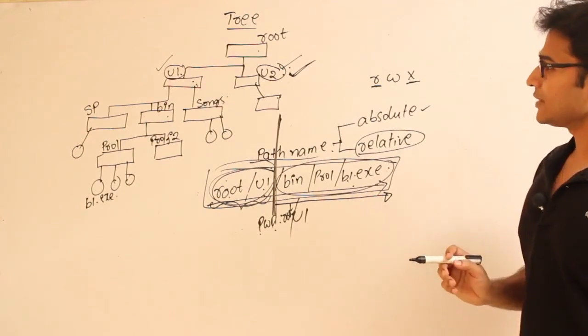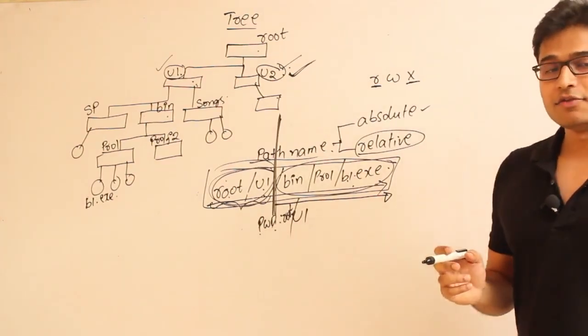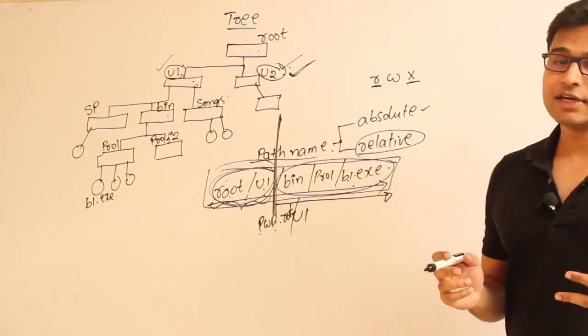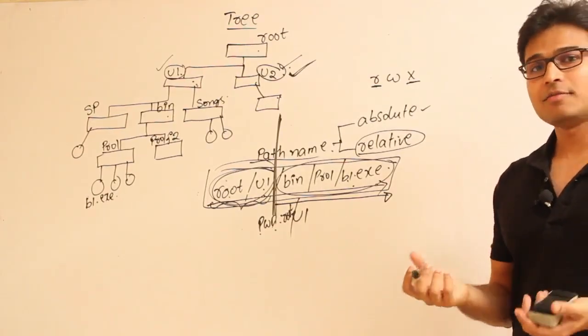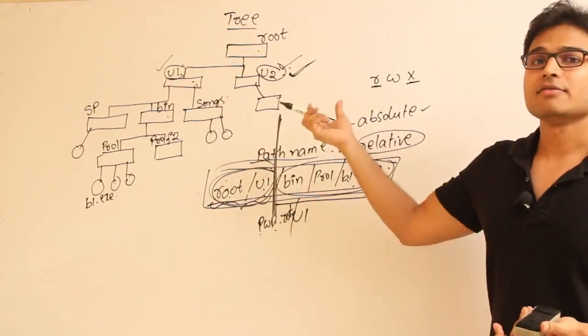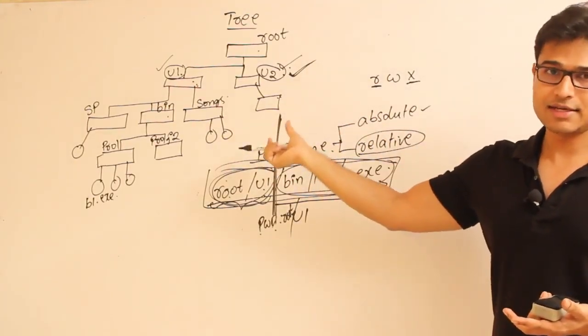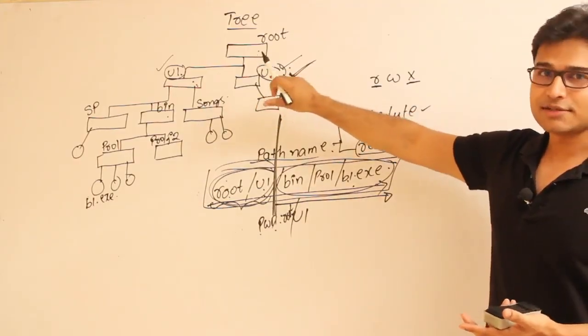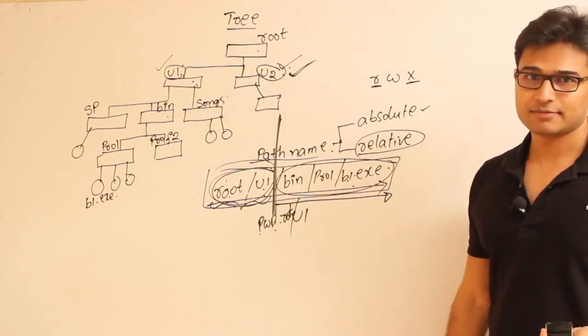One disadvantage is traversing might not be so easy, right? If you have only a one level directory or two level directory, implementation is straightforward, or it is not as complex as the tree. But here when you have to traverse or find a file, then it is not that easy. You might have to traverse the entire tree in order to find a file, right?